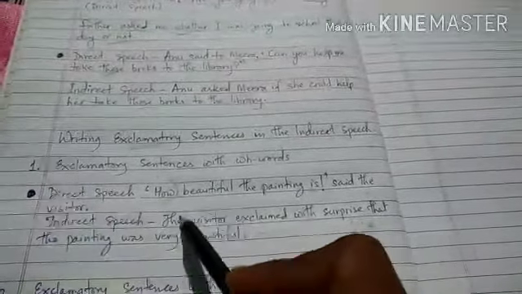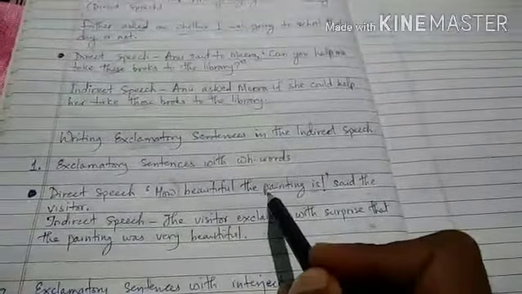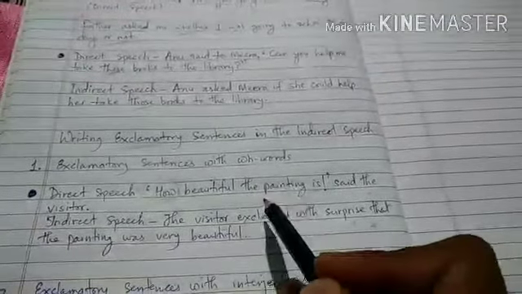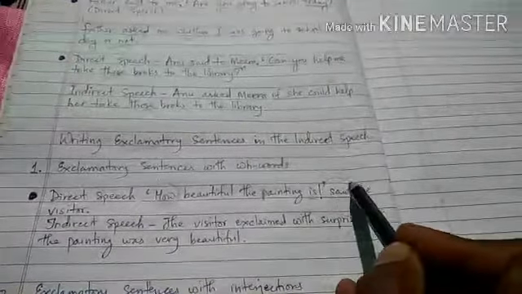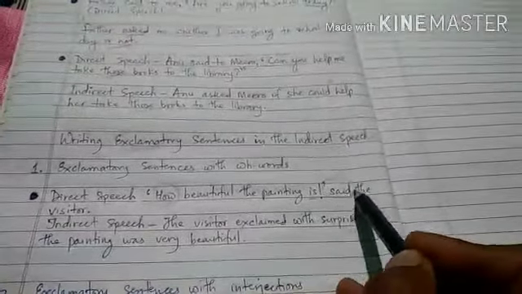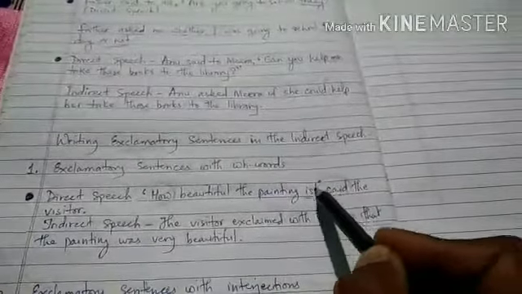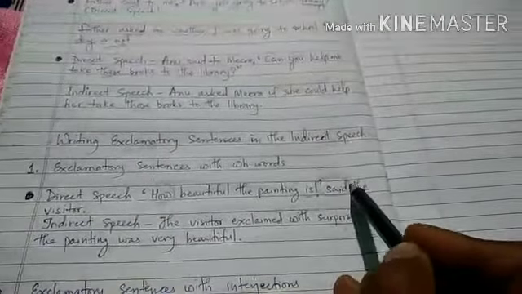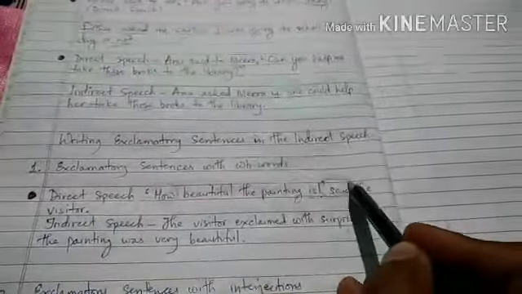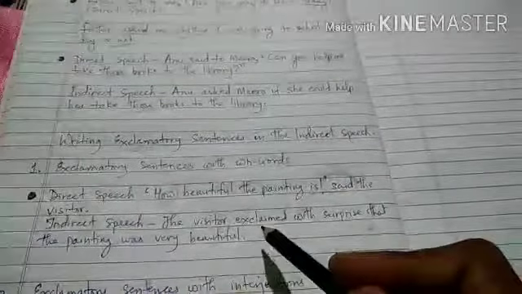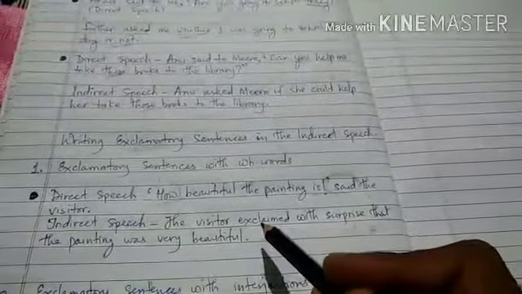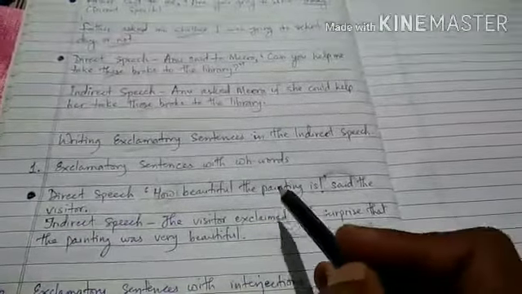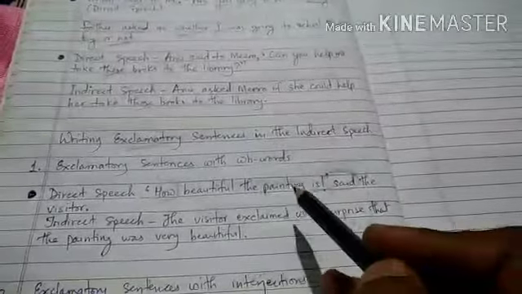Okay, so here in exclamatory sentences we have to change the reporting verb. Okay, reporting verb को हमें change करना है according to the emotions that the exclamatory sentence in the direct speech expresses.